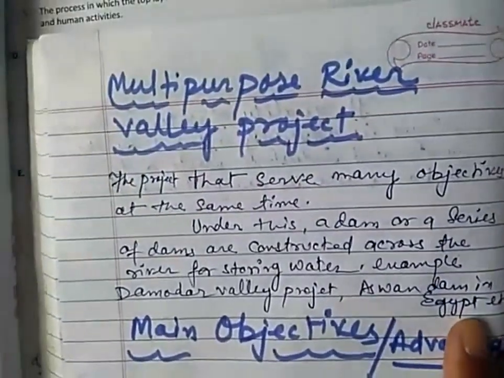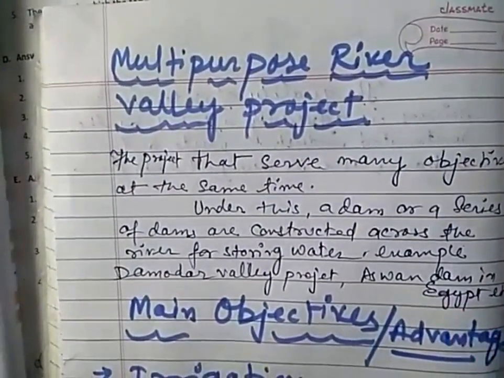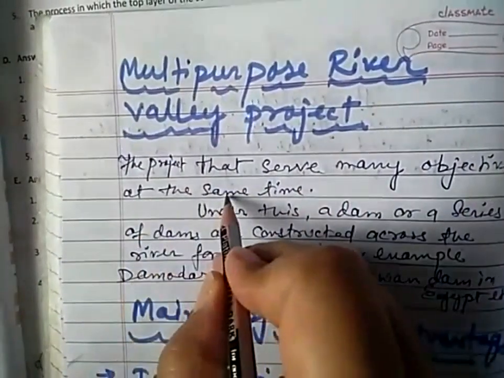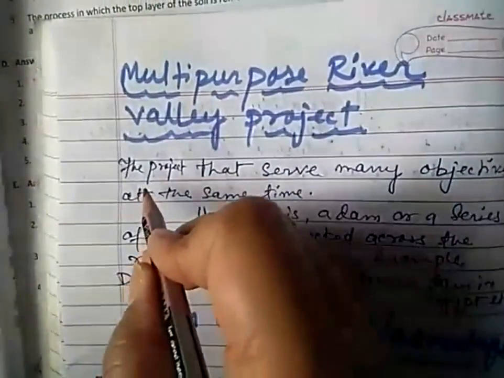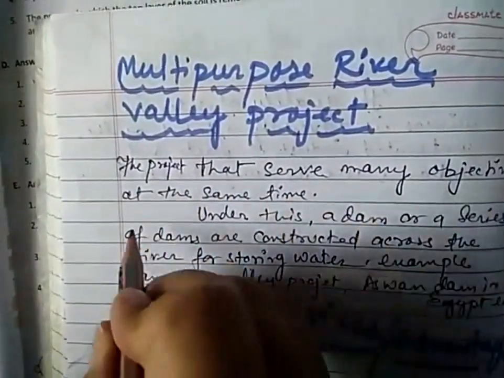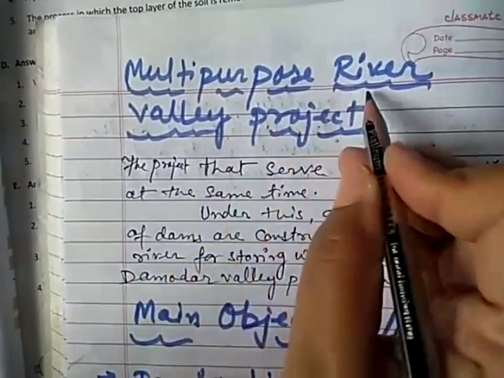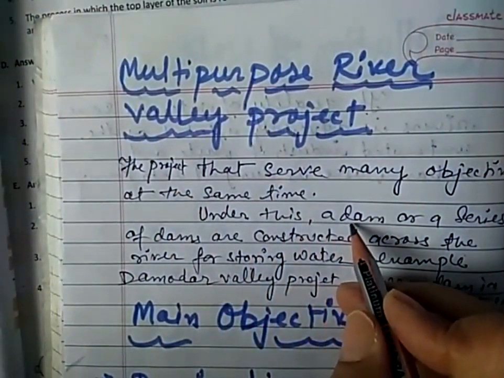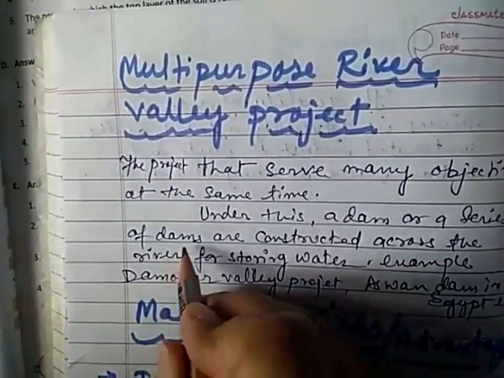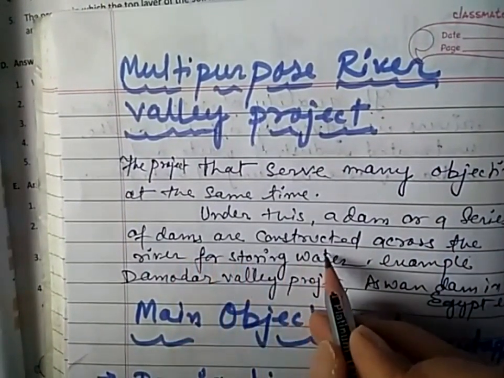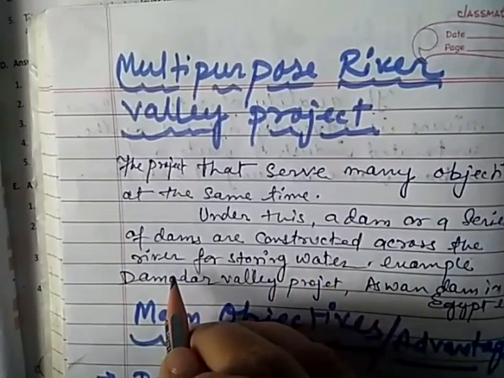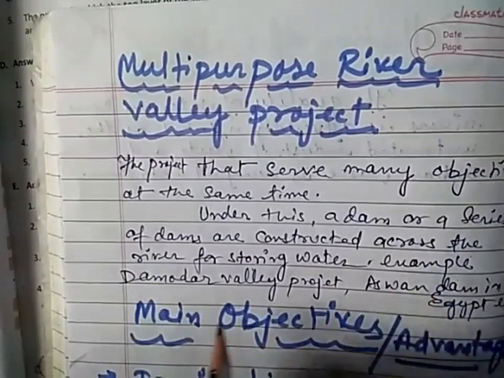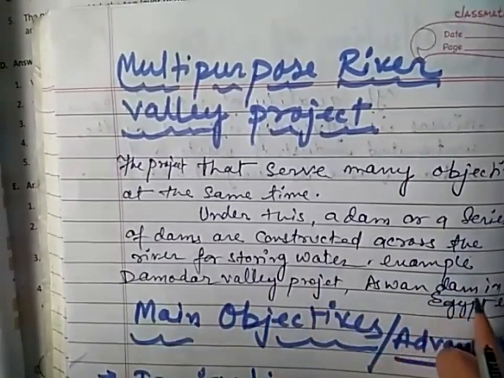See the definition of multi-purpose river valley project. The project that serves many objectives at the same time is called a multi-purpose river valley project. Under this project, a dam or a series of dams are constructed across the river for storing water. Example: Damodar Valley Project, Aswan Dam in Egypt.